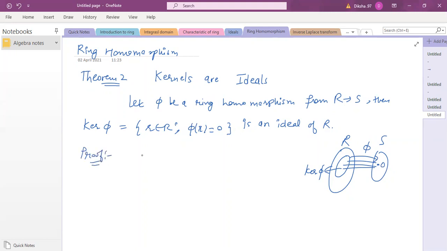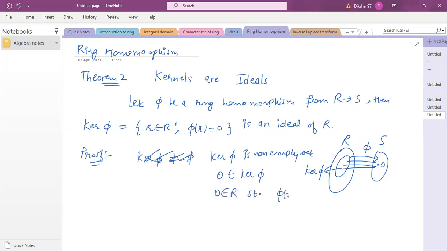It has a very easy proof. To prove that a subset is an ideal, the first thing is to justify that the kernel of phi is non-empty. Let's not use that notation because phi denotes the mapping. So we want to prove the kernel is a non-empty set. Why is it non-empty? Because 0 definitely belongs to the kernel of phi. 0 belongs to R is an element such that phi of 0 is 0. So the 0 element is always mapped to the 0 element.